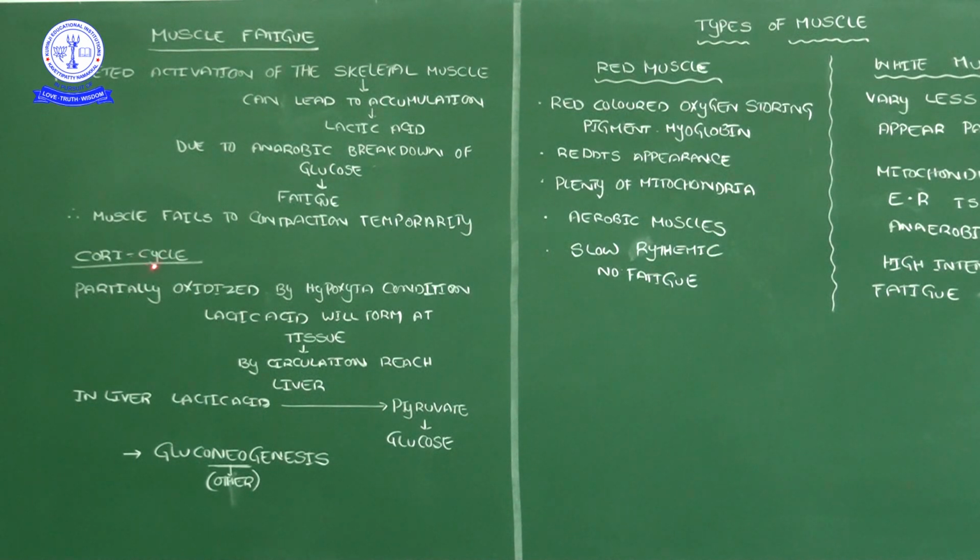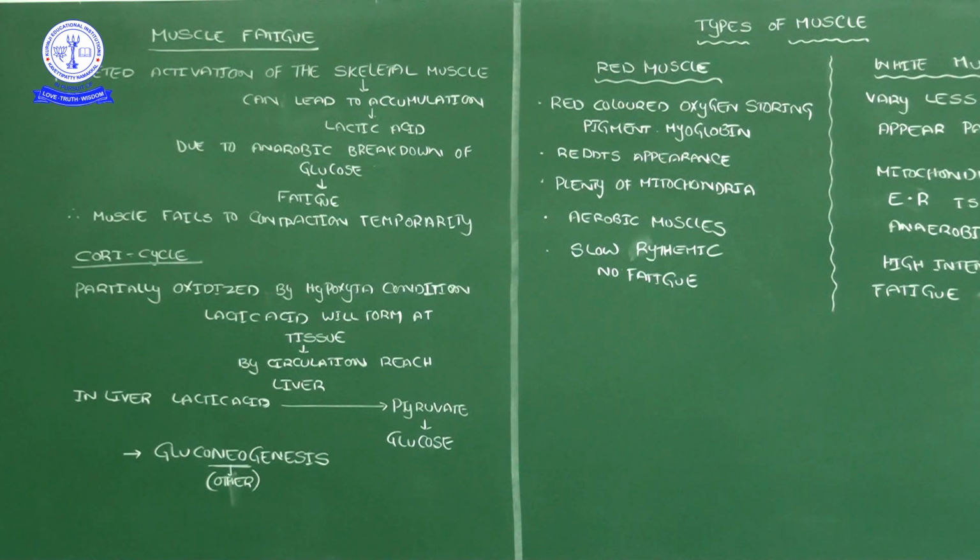Now the formed glucose goes again to the muscles, ready to provide energy. So in the Cori cycle, muscles under hypoxic conditions produce lactic acid from partially oxidized food. That lactic acid reaches the liver through circulation. In the liver, lactic acid is converted into glucose. This glucose again goes to the body parts.